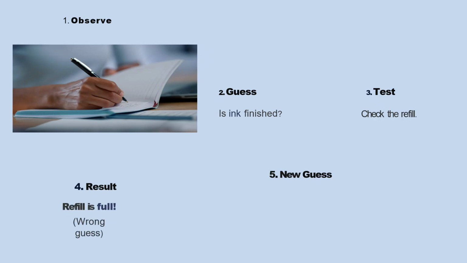After testing, we get the result. The refill is full. This was our guess. That's okay. In science, wrong guesses are also learning. Maybe the ink dried up. Let's try again. Scientists never give up. When one guess is wrong, scientists do not stop. Okay? So science is not about getting the answer in one try. Science is about observing and trying again. Failure is a part of learning.